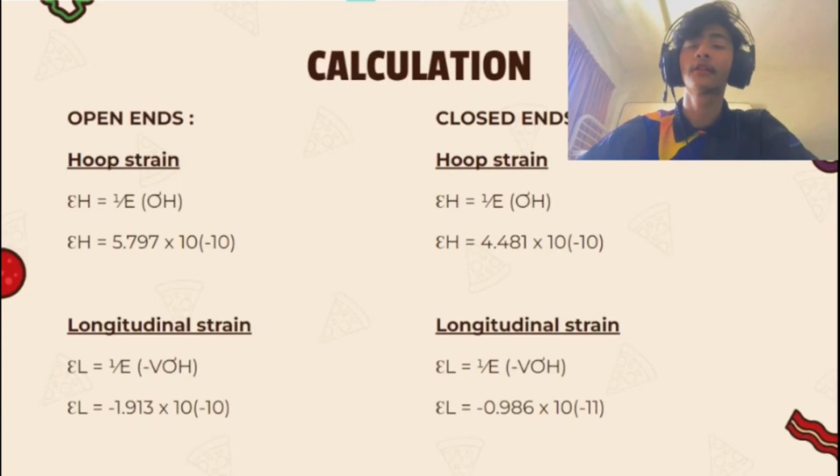Next, the calculation for closed ends: we also need to find the hoop strain first and then the longitudinal strain. The formula is the same. After we calculate the hoop strain for closed ends, we get the value of 4.841 times 10 to the power of negative 10. And then for the longitudinal strain, we use the same formula, and we get the value of 0.986 times 10 to the power of negative 11.